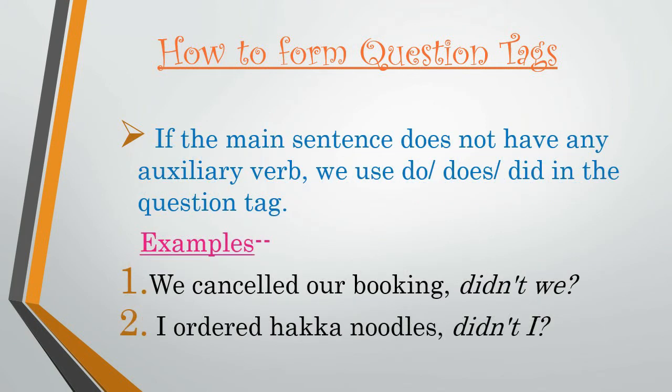Now, what if the main sentence does not have an auxiliary verb? What will we do? We will use do, does, or did in the question tag. Have a look at the examples. We cancelled our booking, didn't we? Now this sentence does not have any auxiliary verb. So what have we done? Since it was in past tense, we have asked a question in past tense only. So what is the past tense of do? Did. Now I have said didn't we?